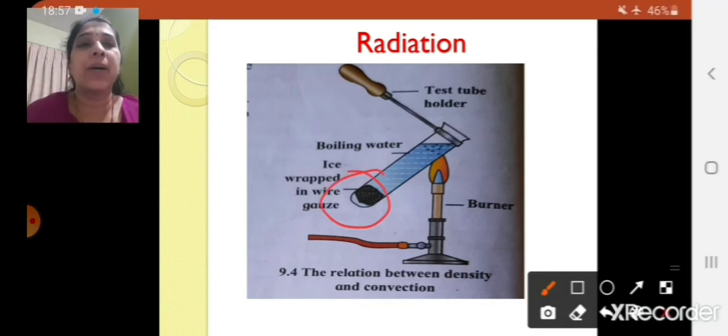Even though the upper part is heated, still the heat has not reached the bottom part. Now you all know that the density of the water decreases after heating, right? In convection also we had seen yesterday that the density of the water decreases after heating. So therefore it cannot sink, and therefore the convection process cannot occur.